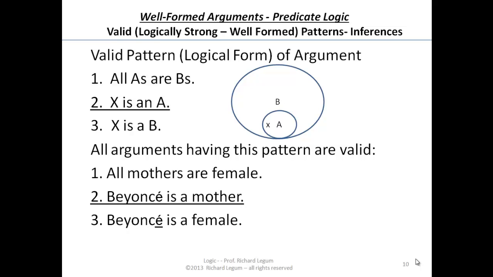We'll change X to represent Beyonce. Beyonce is a mother. Therefore, Beyonce is female. So not only is it true that all men are mortal, Socrates is a man, therefore Socrates is mortal, but every inference that uses this pattern is a good inference.